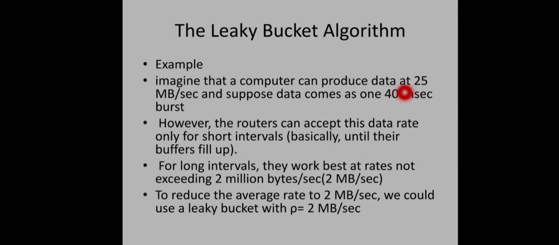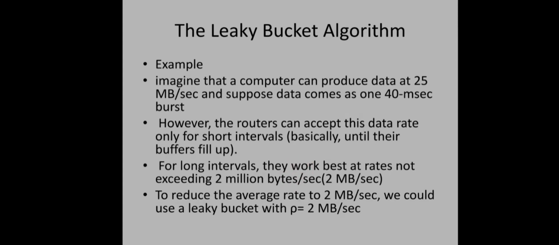The routers can accept data at this rate only for short intervals, after which their buffers are filled up, and for long intervals they work at rates not exceeding 2 million bytes per second. So this is the capacity of the corresponding network. Only 2 MB per second they can accept for a long interval.